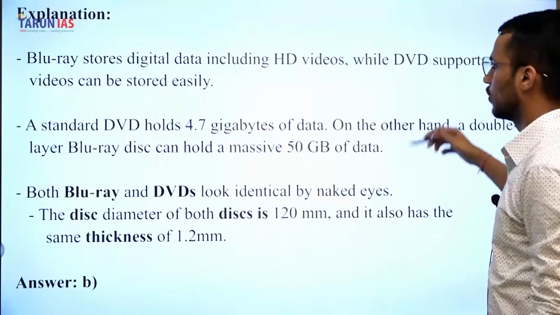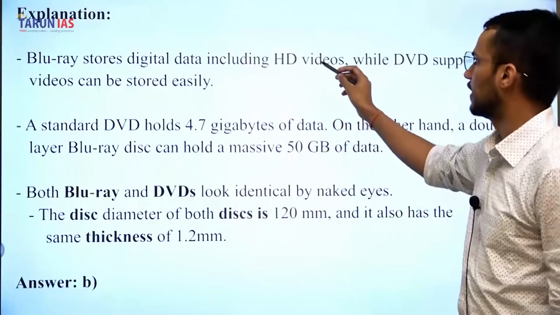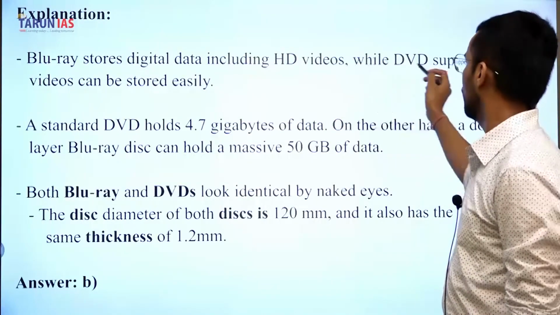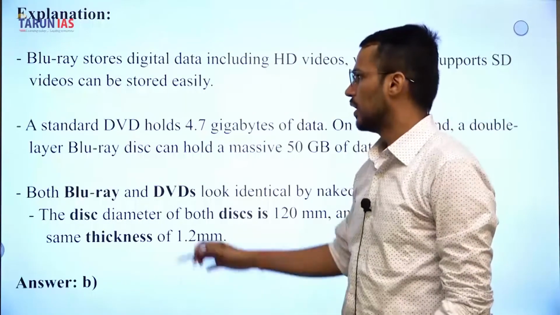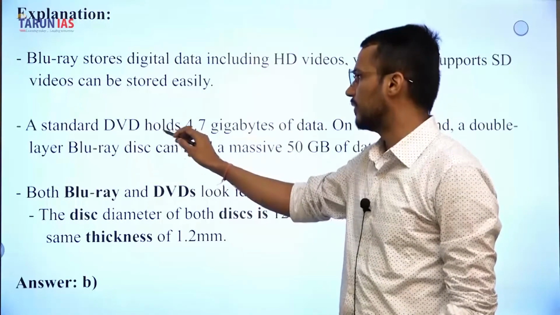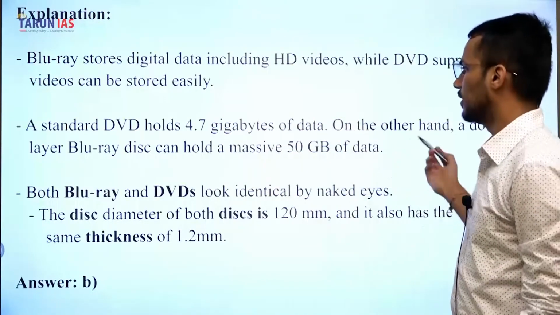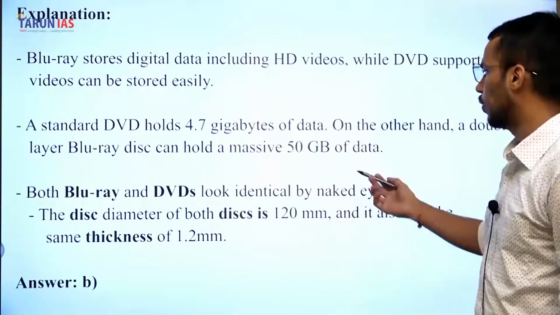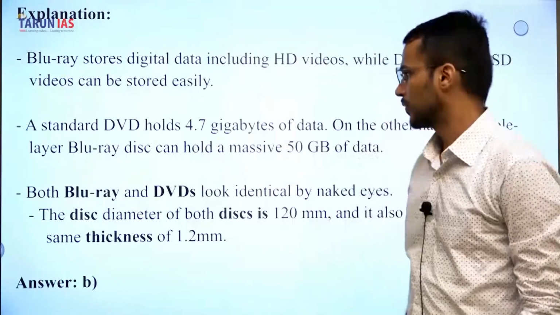You can go through this particular discussion. Blu-ray discs store digital data including HD video while DVDs support traditional or standard format video. A standard DVD holds 4.7 GB of data. On the other hand, Blu-ray disc can hold a massive amount of data, up to 50 GB.